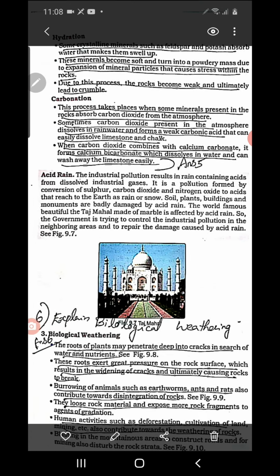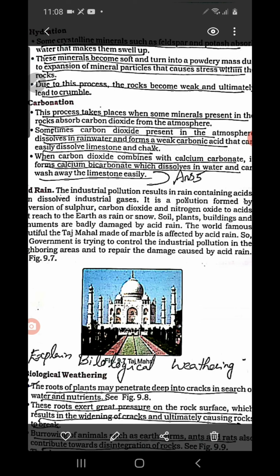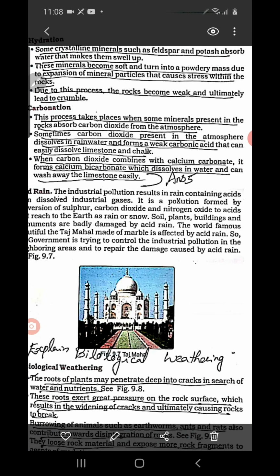So I'll read this carbonation for your understanding. This process takes place when some minerals present in the rocks absorb carbon dioxide from the atmosphere. Sometimes carbon dioxide present in the atmosphere dissolves. So one method is that they directly react with carbon dioxide in the atmosphere. Another method is that what? Sometimes carbon dioxide in the atmosphere gets dissolved in the rainwater.